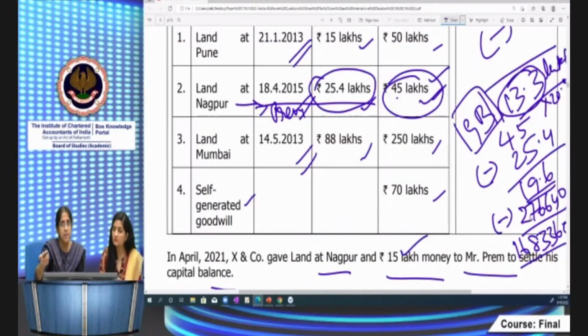From that, whatever tax is payable on capital gains, that I have to do. 13.3 lakhs is the capital gain computed under 9B. Tax is 20.8 on that. That will come to 276,640. When I reduce that from 19 lakh 60,000, the net book profit is 16 lakh 83,360, which I get.